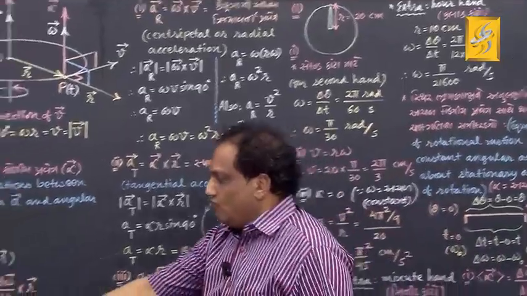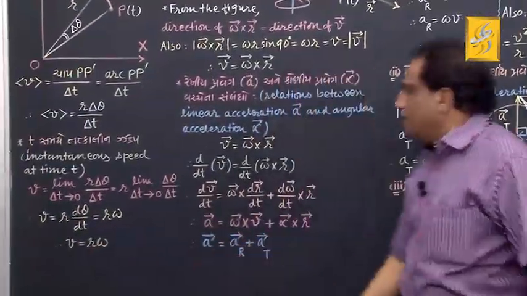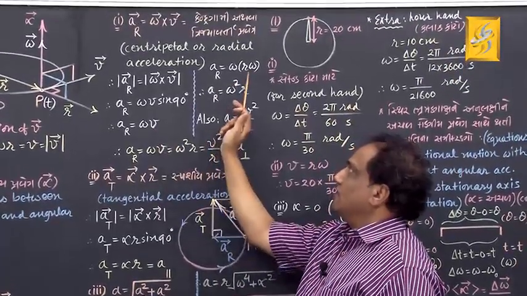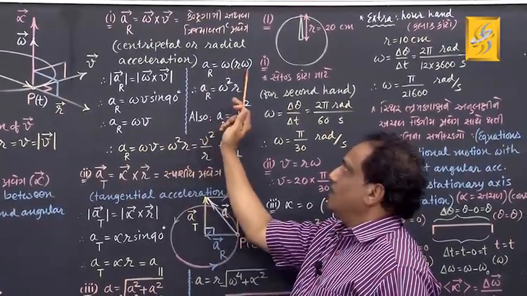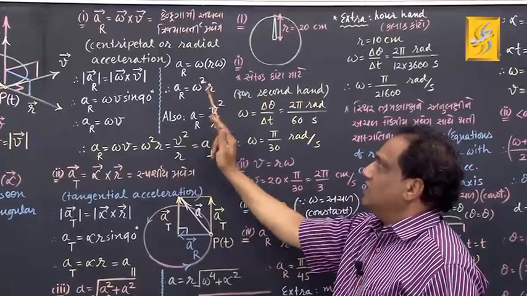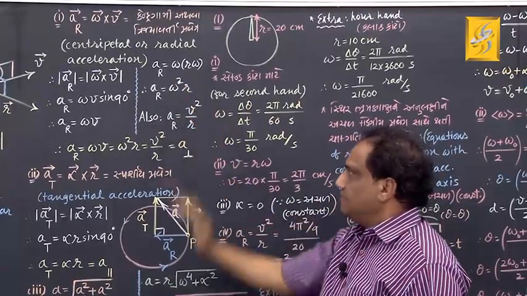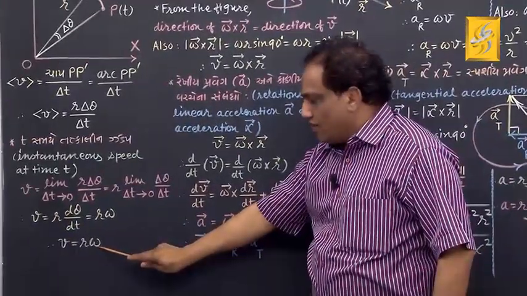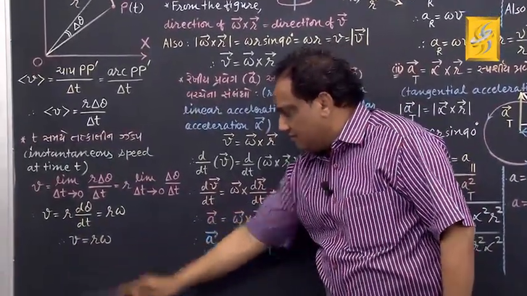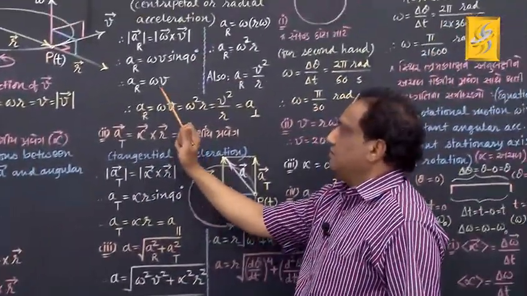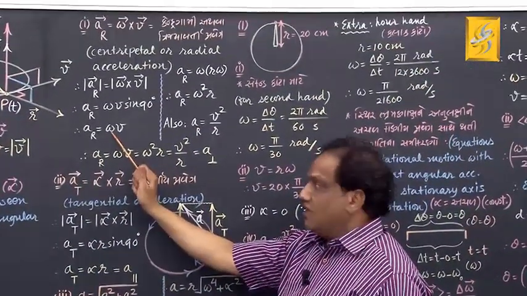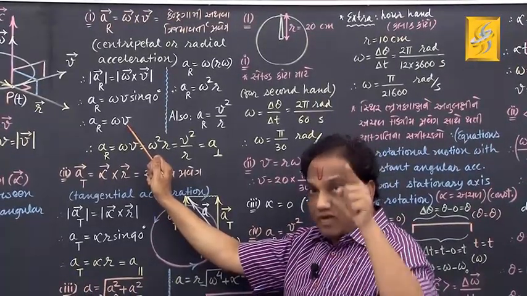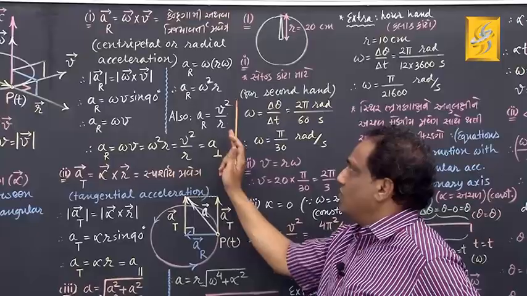But don't you know, V equals R omega. Put V equal to R omega. Omega into omega is omega square into R. Now find omega from V equals R omega: omega equals V upon R. Put that in, V upon R into V. How much is it? V square upon R.